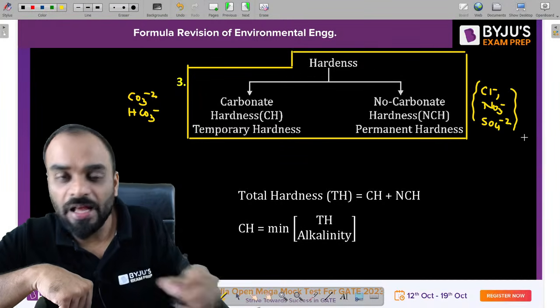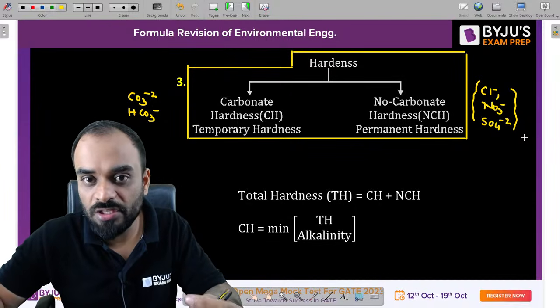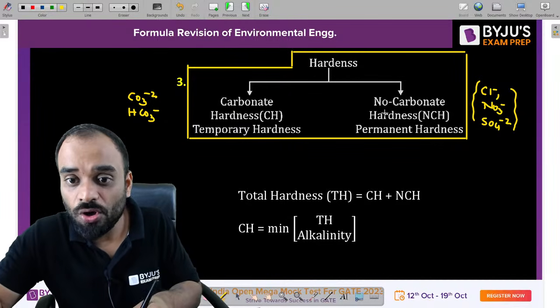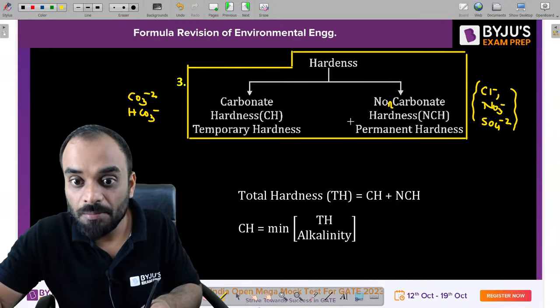Chloride, nitrate and sulfate. So calcium and magnesium are trying to react with these compounds, then we will get the non-carbonate hardness, which is also known as permanent hardness.